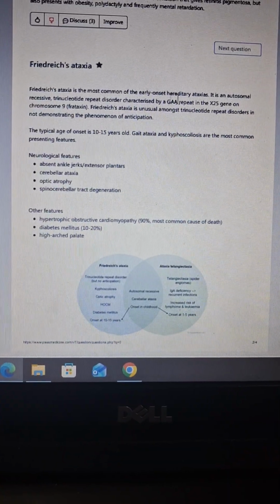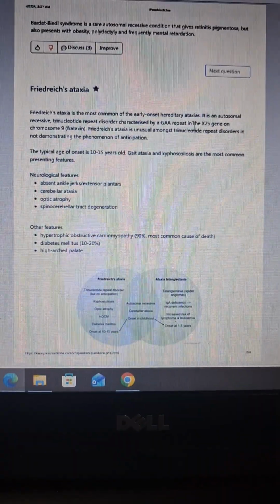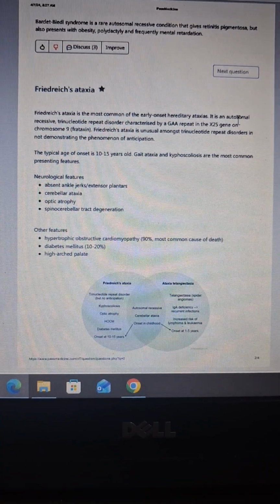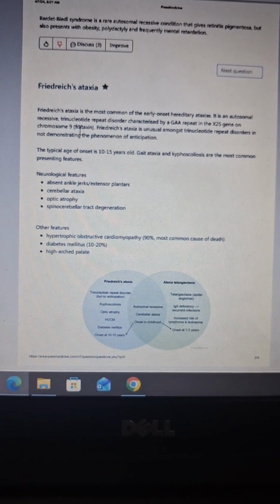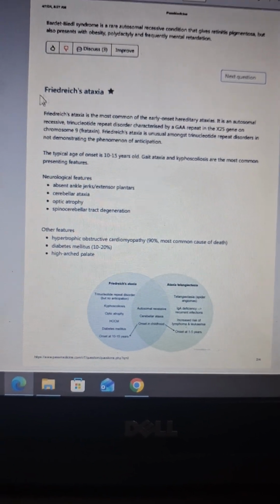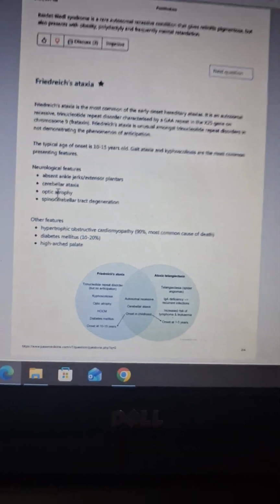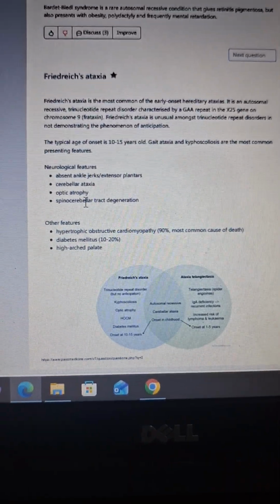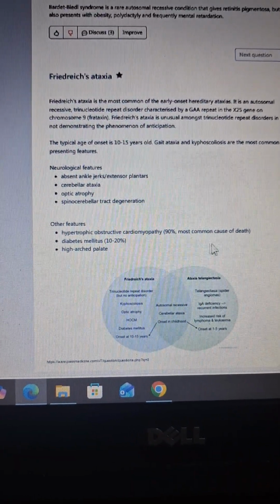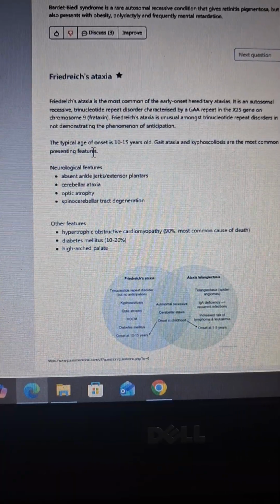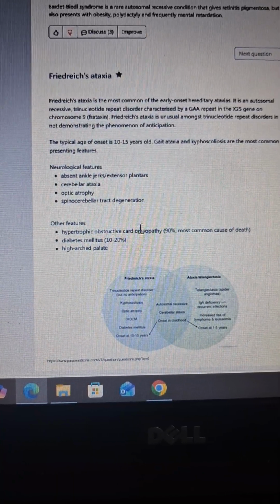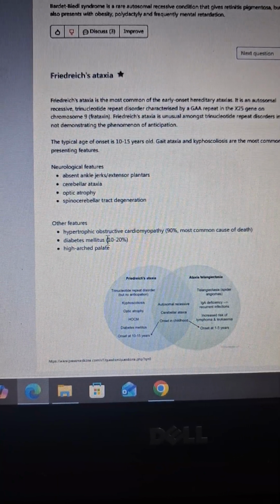They will ask about what is the repeat. Next, they will ask on what gene: X25. Next thing, frataxin. Alright, and autosomal recessive is very important about this. Next, the most important thing which mostly comes as an MCQ: what's the most common cause of death in Friedreich ataxia? So it is hook'em, HOCM.